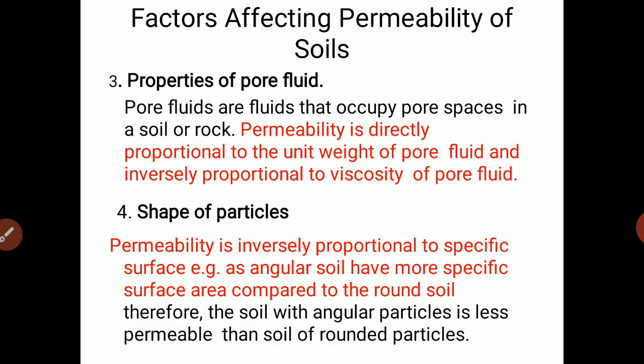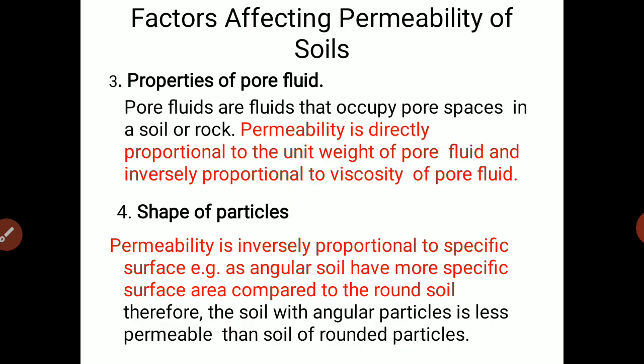Then the fourth factor affecting permeability is the shape of particle. Permeability is inversely proportional to the specific surface. For example, angular soil has more specific area as compared to round soil. Just imagine the shape of the particle.